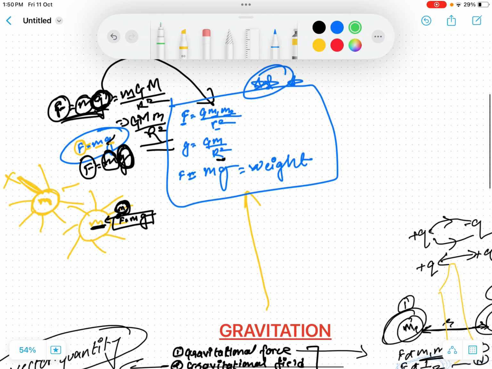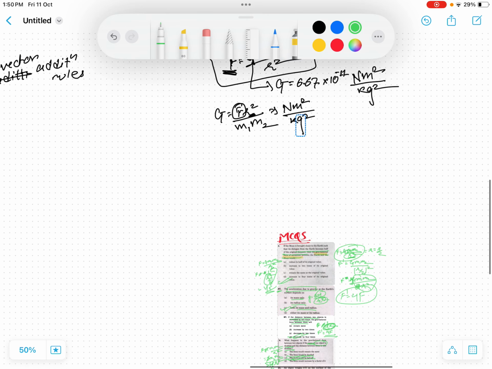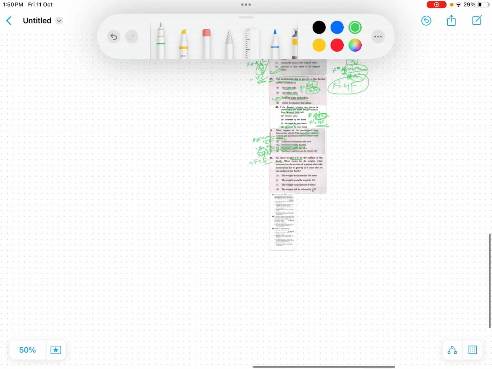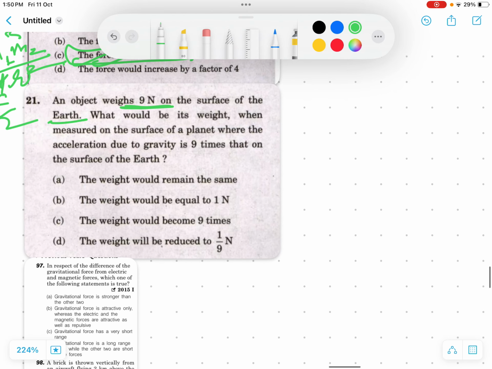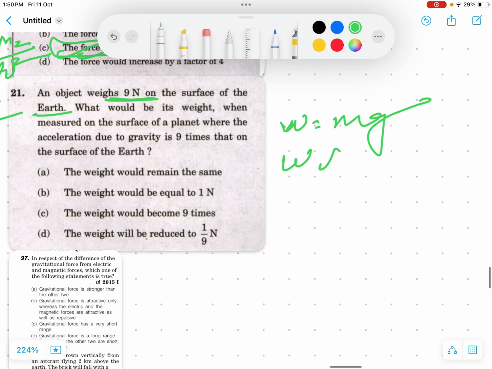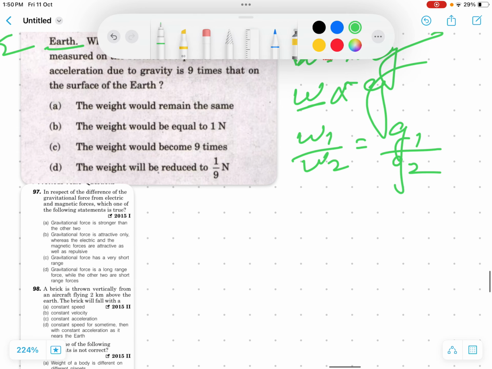Look, this is what I am talking about. F equals mg gives the weight of an object. So now let's talk about the weight of an object. The question simply asks: the object weighs 9 Newton on the surface of the planet, so weight equals mg. Weight is proportional to the gravitational field, so W1 upon W2 gives g1 upon g2.